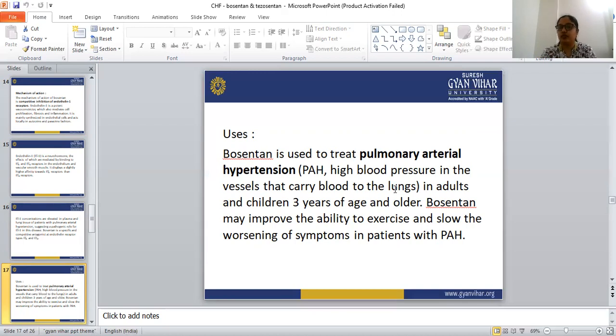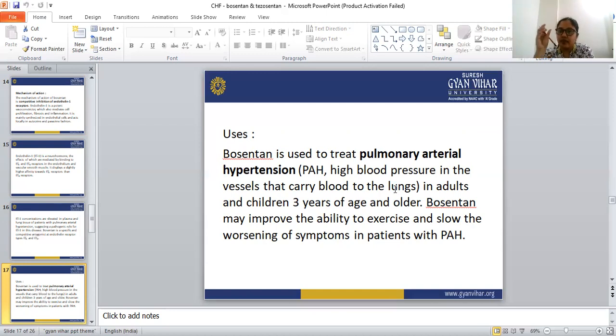Endothelin 1 is a neurohormone and it acts by binding with two receptors, the ETA receptor and the ETB receptor, in the endothelium and the smooth muscle of the vessel. The level of ET1 in the plasma and lung tissue increases in patients with pulmonary arterial hypertension, where the blood pressure increases in the vessels that carry blood to the lungs. So ET1 is responsible for the high blood pressure in the pulmonary arteries.